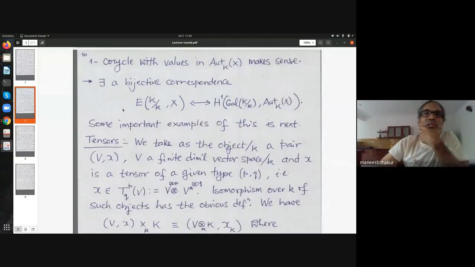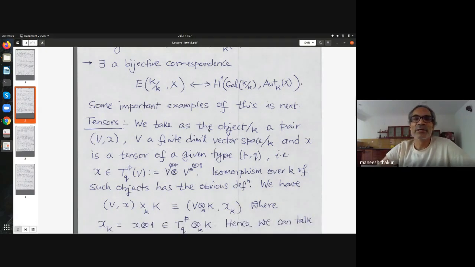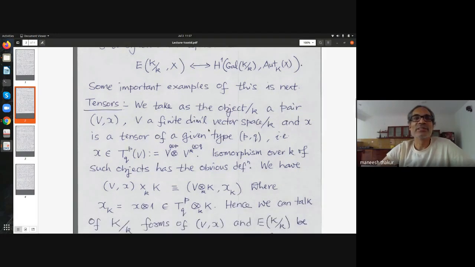So here is a principle: you can find a bijective correspondence of the set of isomorphism classes of twisted forms of X living over small k with this cohomology set. So we will see a sketch of proof of this later, but let me give some examples before. So any questions so far? Okay, if there are, please interrupt me at your will. I will stop and answer.